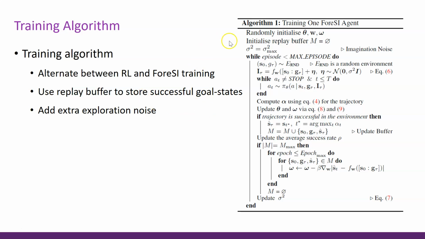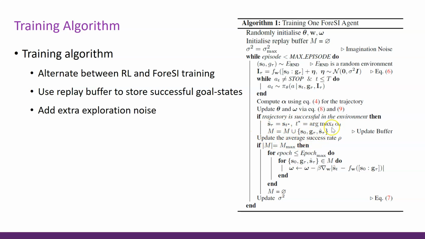So we can have a look at the overall algorithm of training one single agent of ours, which we call ForeSI. Essentially in this algorithm, we alternate between training the original RL objectives and the ForeSI. After training the original RL algorithm and sampling the actions from the policy, we start collecting trajectories or states and the weightages that we observed, and we collect them in a replay buffer that we introduce here.